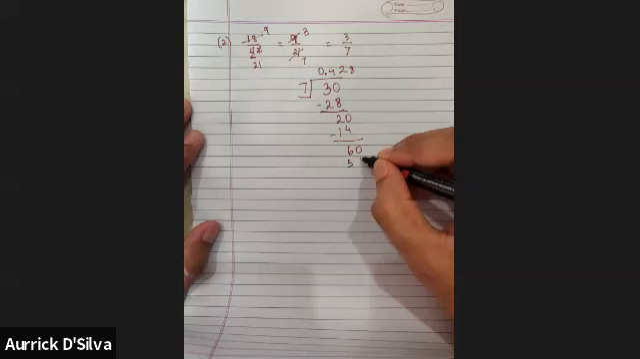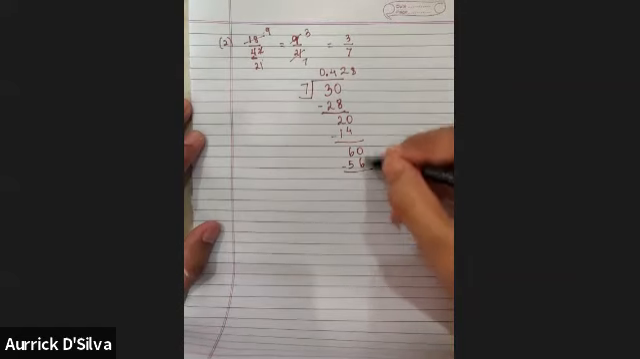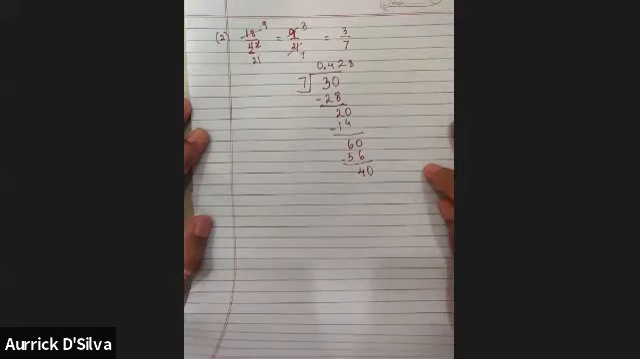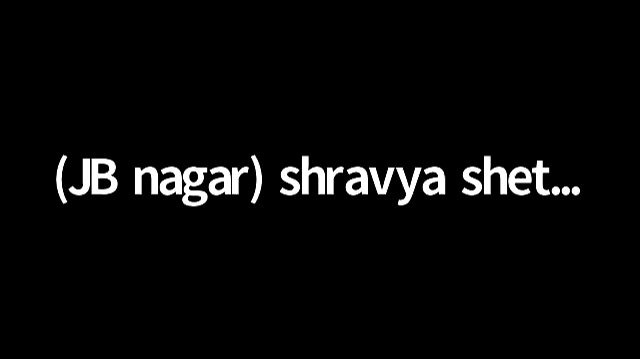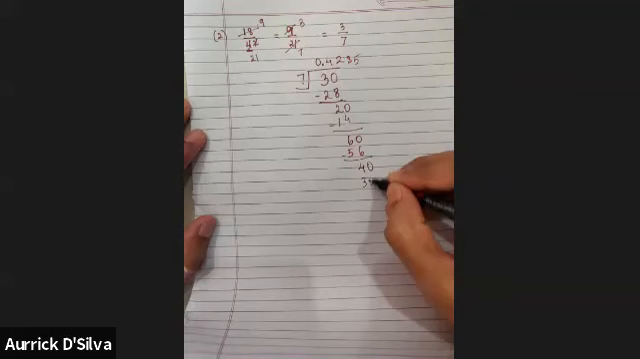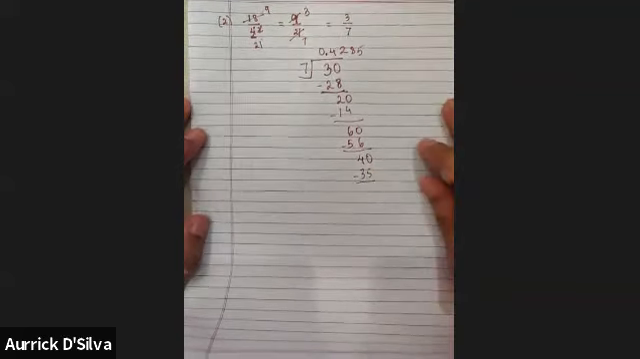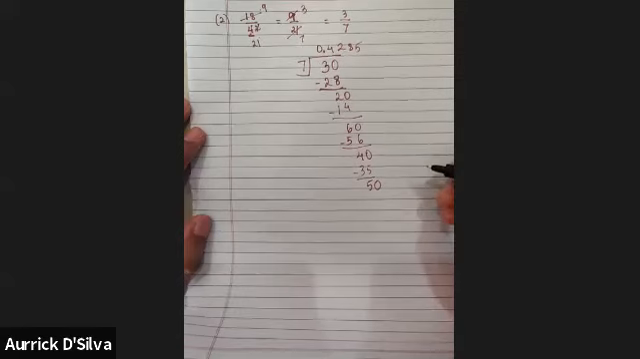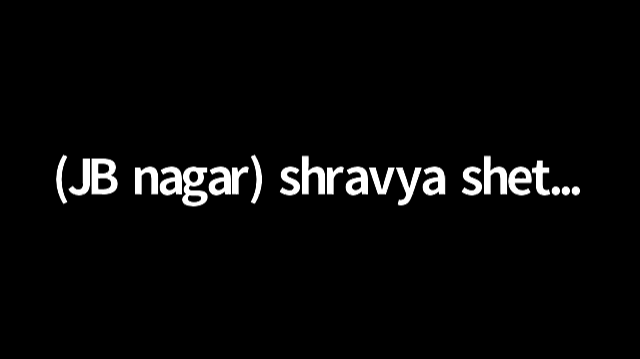56. Okay. How much is the subtraction? 4. Then 0. Then 5s are 35. Very good. Then 5. Okay. 0. 7 7s are 49.